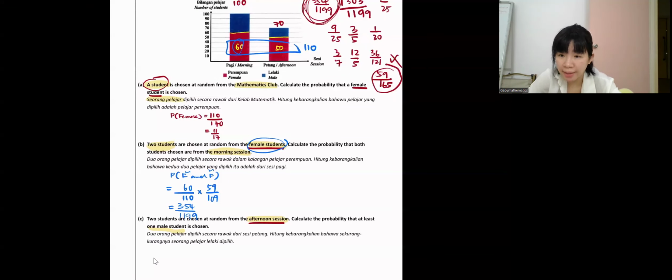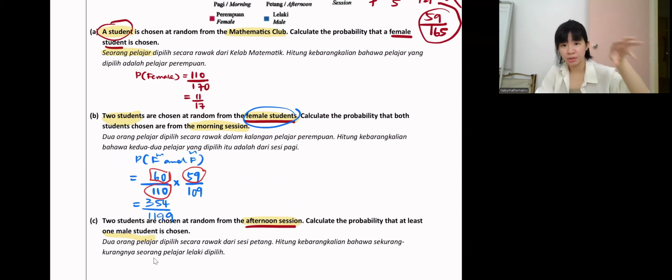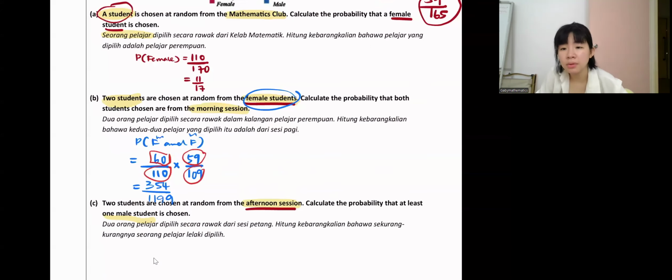How do I get 59 over 109? Because from 60, just now the total was 60 female, but if you have chosen one female already, you are left with 59. One female lesser, which is 59. Then the total originally has 110. So if one female is chosen, there will be one student lesser. So it's 109. Yes, you do minus one person.